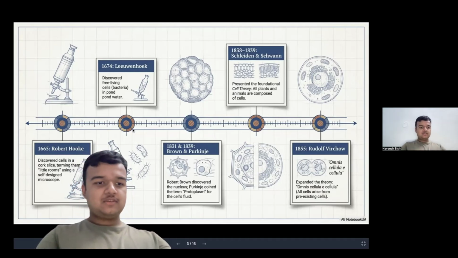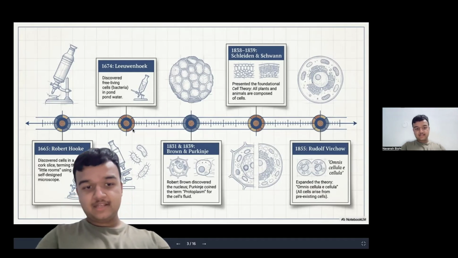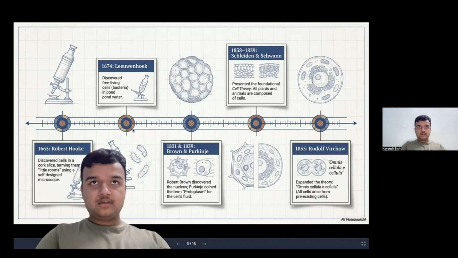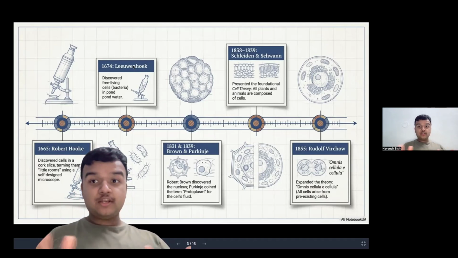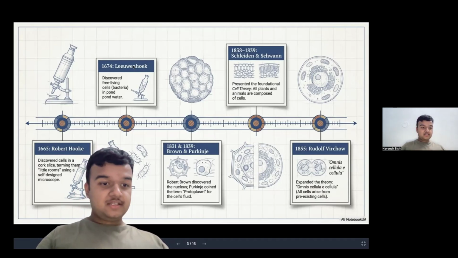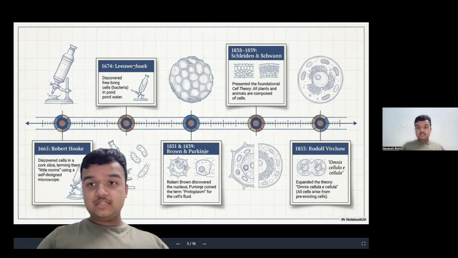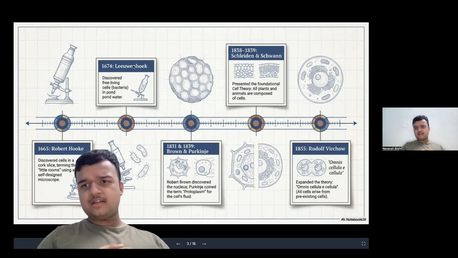When he looked into the cork with his self-designed microscope, he saw some air spaces. He termed them little rooms.